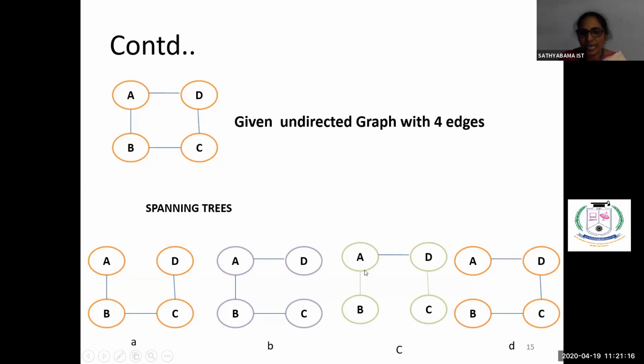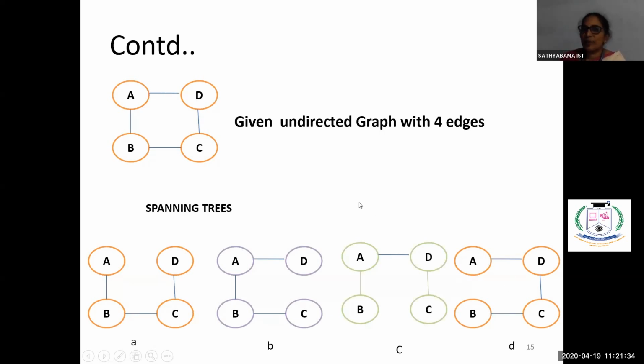Now come to the next one. This one, A, B, D, C, is connecting all the vertices, but with 3 edges. So this is also a spanning tree. The last one here also, 4 vertices we are connecting, but we are connecting with 3 edges.